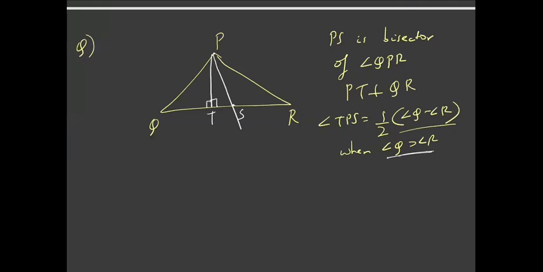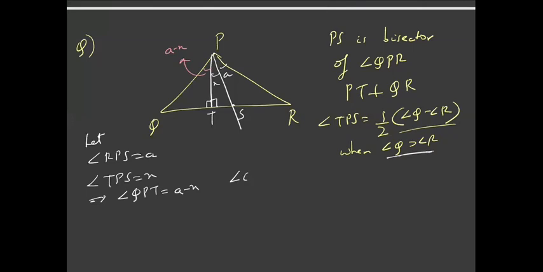Now, since PS is the bisector, let us assume that angle RPS is equal to A. Let us assume angle TPS is equal to X. Then angle QPT would be A minus X.